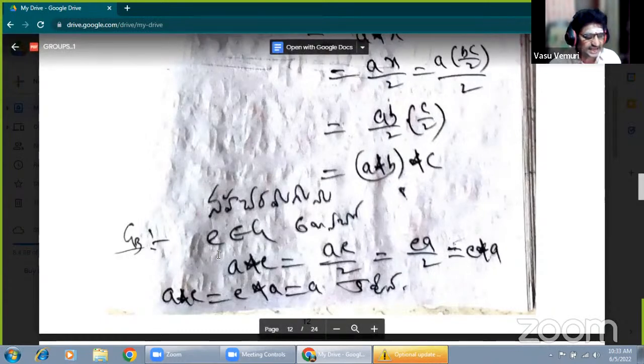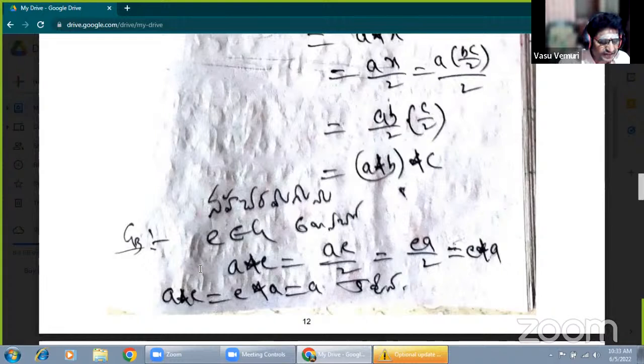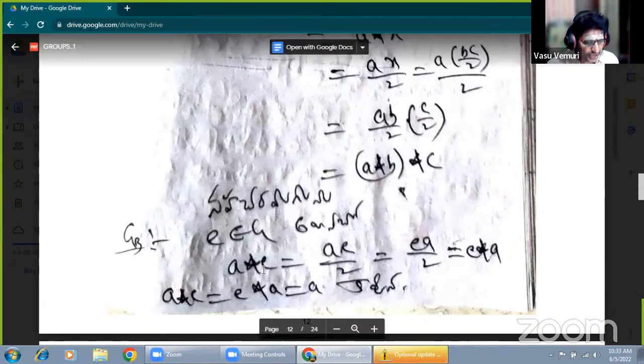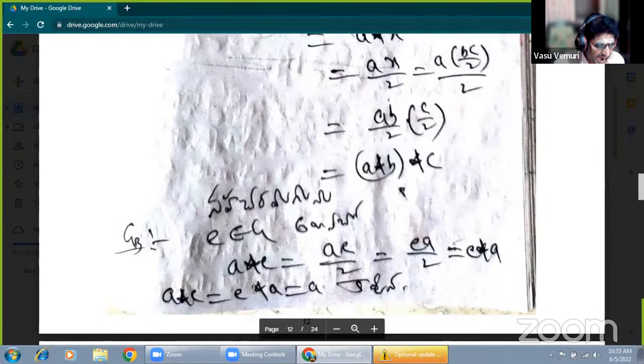Now G3, this is the existence of identity. What is the meaning of identity? Let e be its identity element, where e belongs to G. What is the condition for the existence of identity? a star e equals e star a equals a. This is the existence of identity with respect to the composition star. That's why a star e means ae by 2, and at the same time ae by 2 means ea by 2, and ea by 2 means e star a by definition. Finally, we are getting the value a star e equals e star a equals a. Here e is its identity with respect to the star composition.